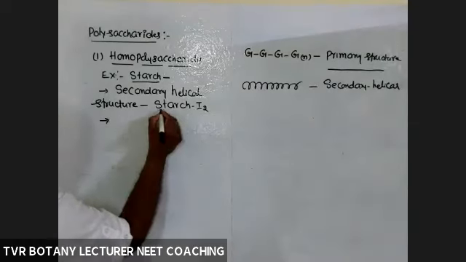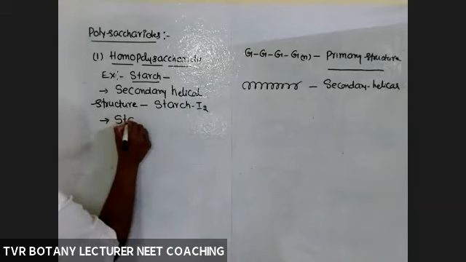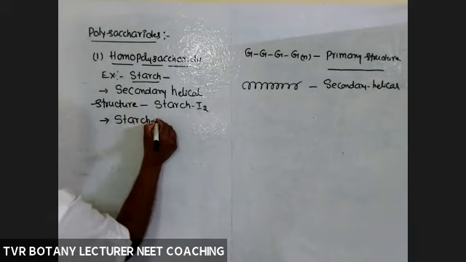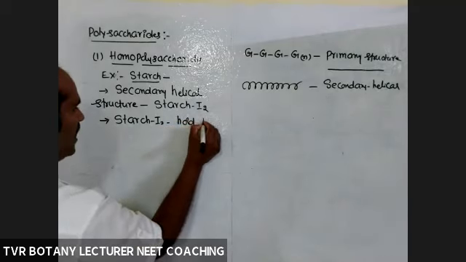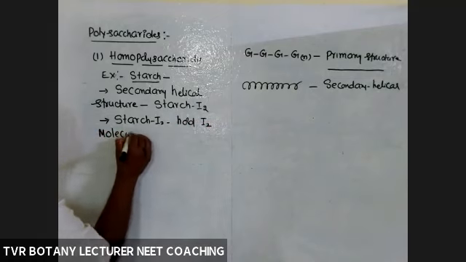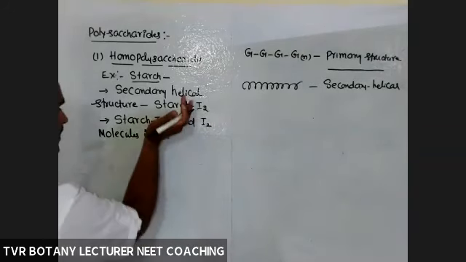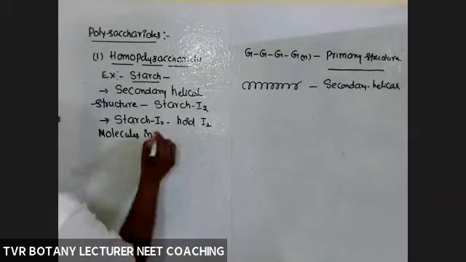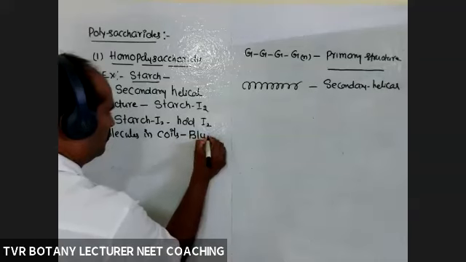Secondary helical structure starch is able to hold I2, iodine molecules, in the helixes or in the coils. So within the coils, I2 is present, and that appears in blue color.